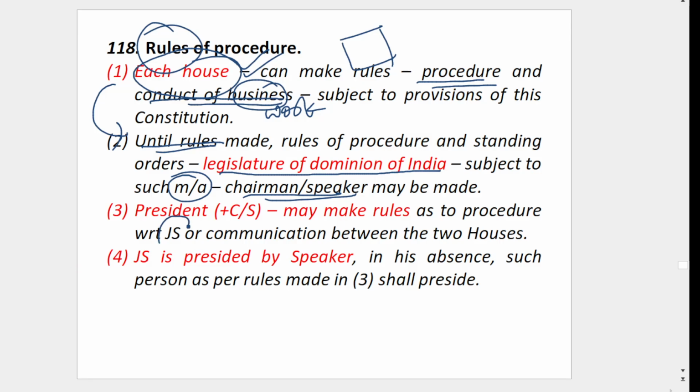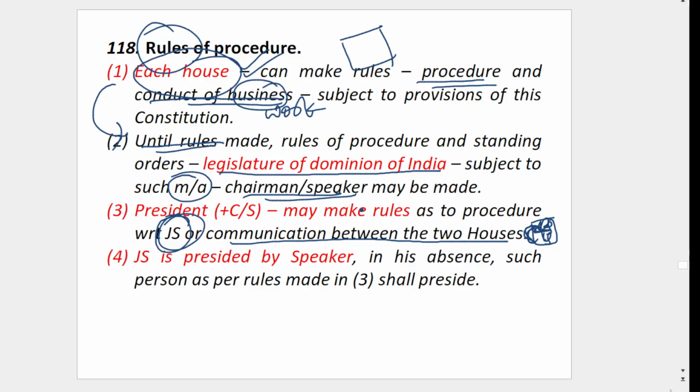And then with respect to joint sitting or communication between the two houses. Two houses means Lok Sabha and Rajya Sabha. Any communication, for example, if I have to communicate something to Rajya Sabha, or I have to pass a bill, how do I do it? Through letter or through email? Some communication, how can I do it, or joint sitting provisions.